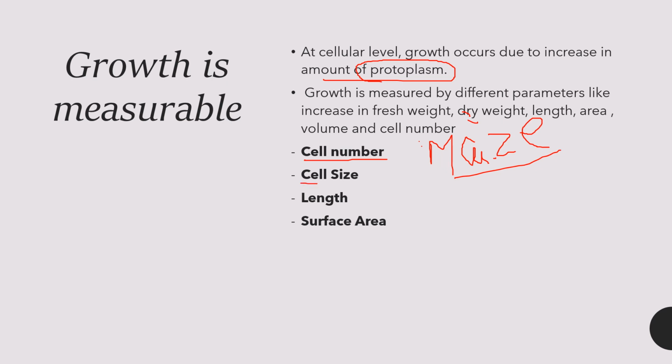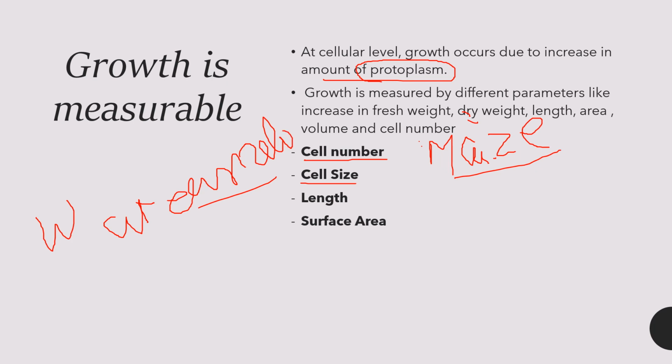If we talk about cell size, the example is watermelon. Watermelon cells basically increase in size by about 3,50,000 times. Then, if we take the example of length, it is the growth of the pollen tube.